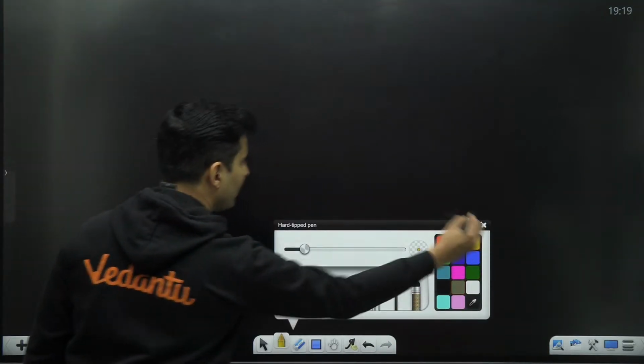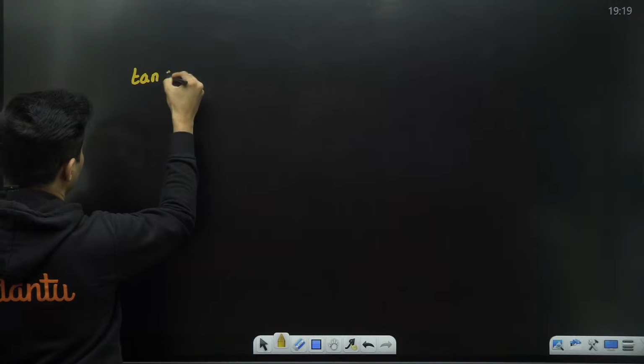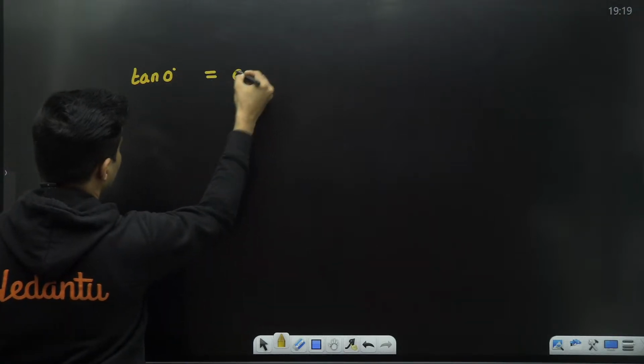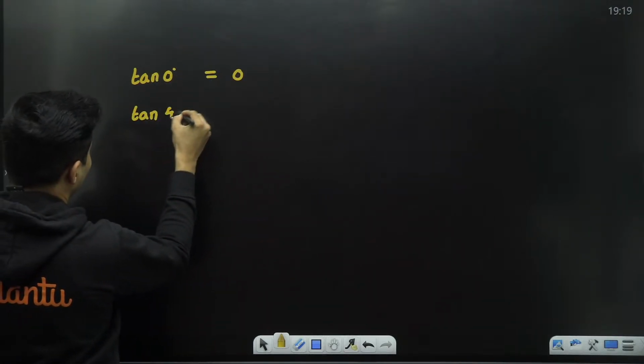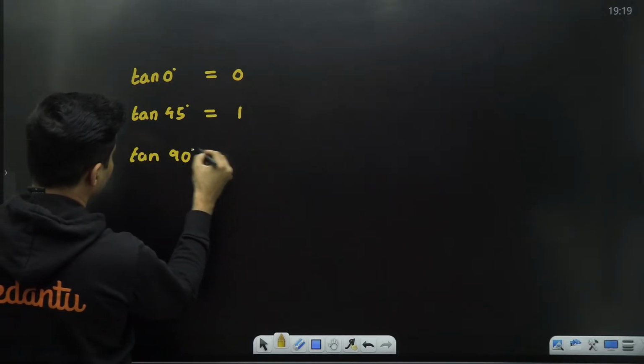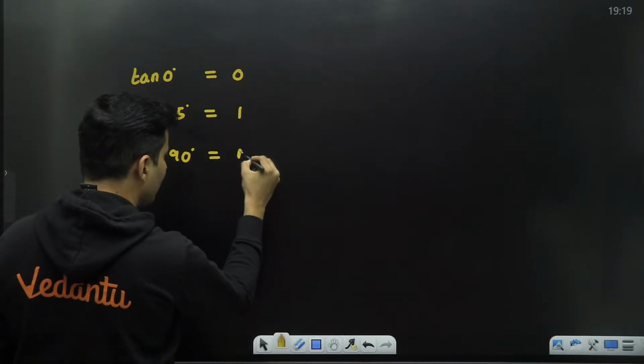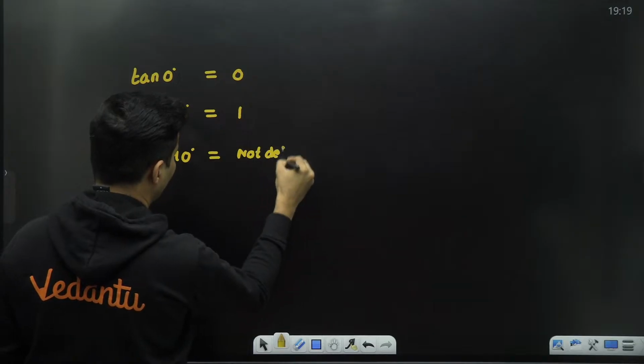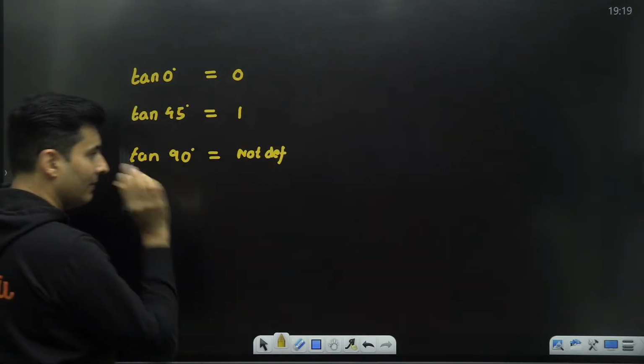That is how our trigonometry table works. How does it go? Tan of 0 degrees is 0. Tan of 45 degrees is 1. Tan of 90 degrees is not infinity. It is not defined. A lot of people I have seen write it as infinity.